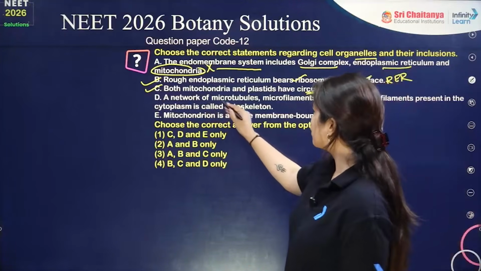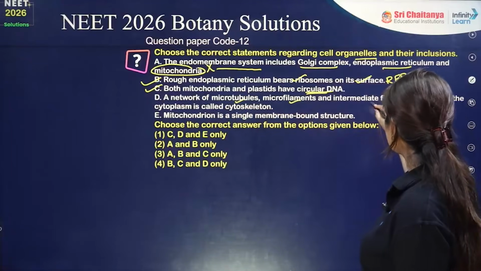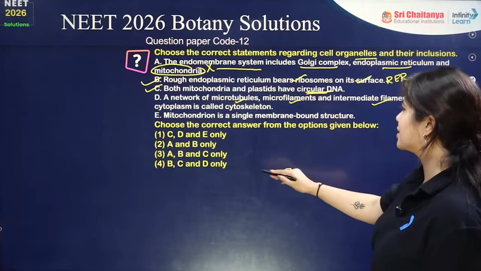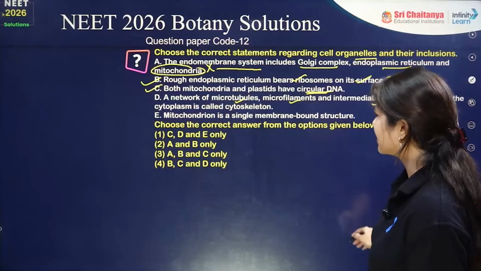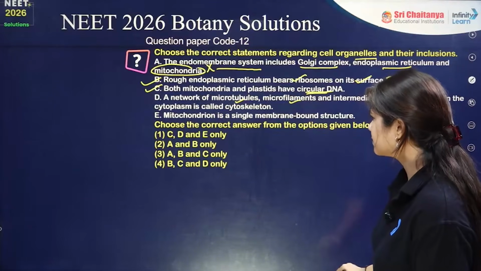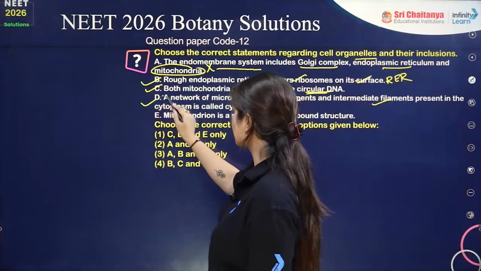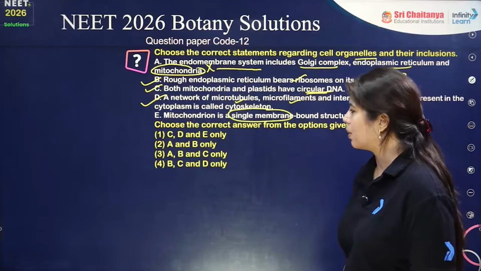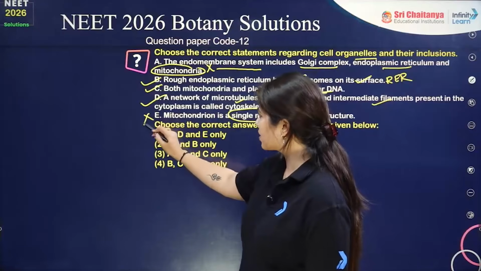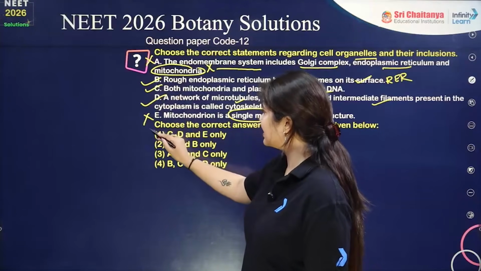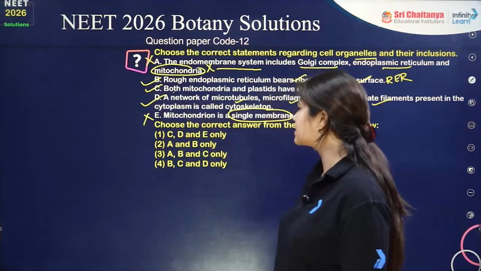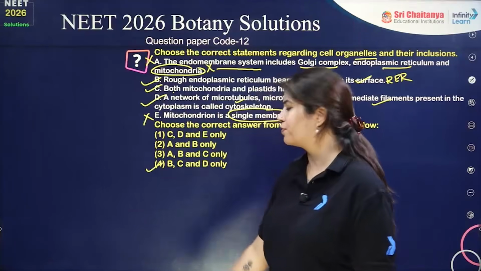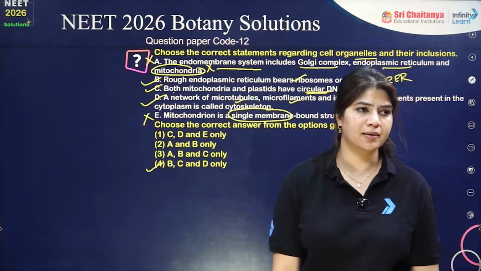Then a network of microtubules, microfilaments, and intermediate filaments present in the cytoplasm is called the cytoskeleton. That is again a perfectly correct statement. Mitochondria is not a single membrane bound organelle; it is a double membrane bound organelle. So A is wrong, E is wrong, B, C, D are correct. So the answer has to be option number 4, which is B, C, and D.